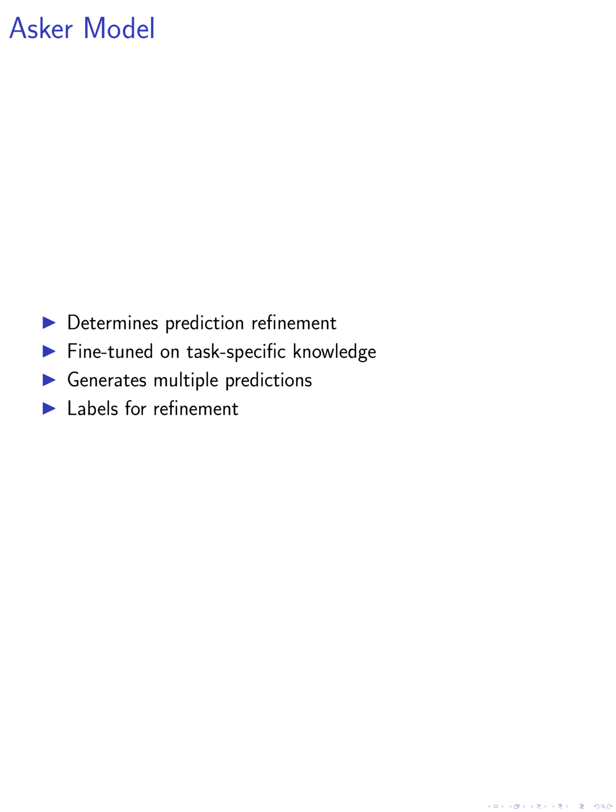The second step involves the use of an asker model. This model is trained to determine whether the initial prediction requires refinement. We fine-tune the asker model on task-specific knowledge and expected outcomes using the COT style. The training data for the asker model is created by generating multiple predictions per example using the language model and labeling them for refinement. The asker model learns to ask relevant questions, map them to the prediction, and decide whether refinement is needed based on whether all questions are answered in the prediction.